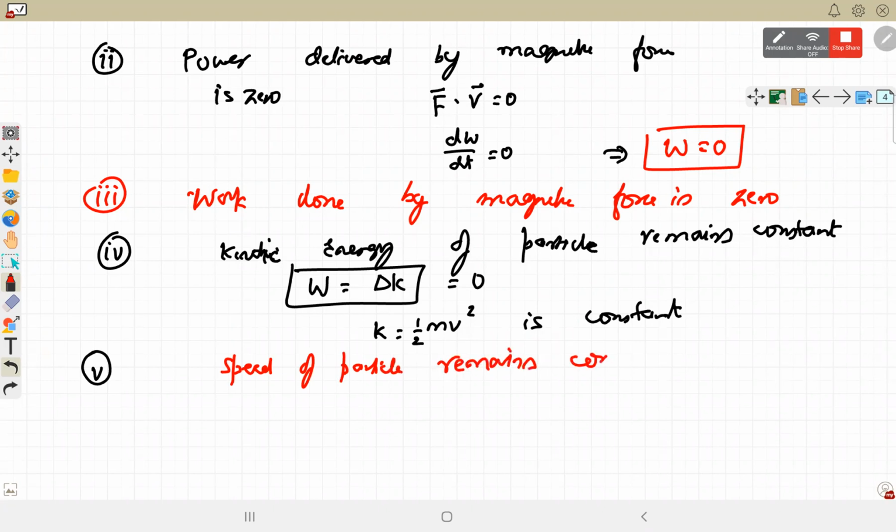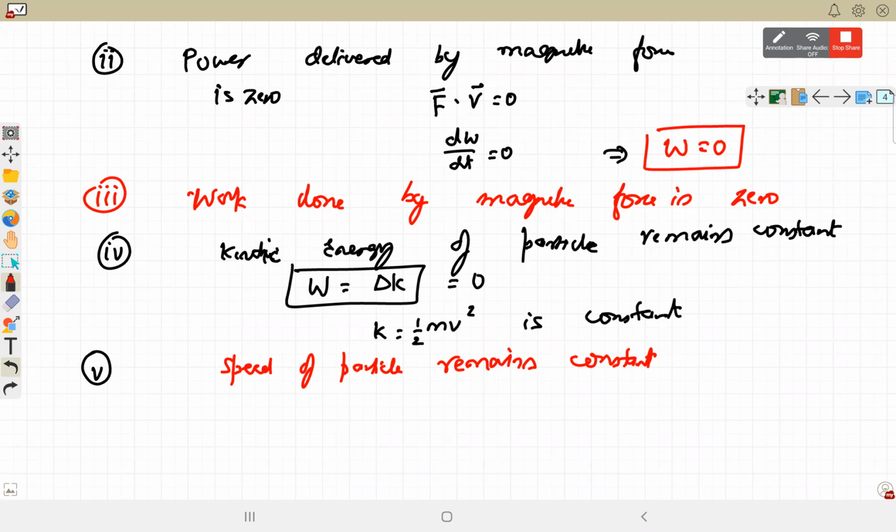Speed is constant, but still there is an acceleration, so that means velocity is not constant. Speed is constant, but velocity is not constant. Velocity is variable. Under which situation is it possible? Only one situation, which is uniform circular motion. In a uniform circular motion, the particle changes its direction, but the magnitude of velocity remains constant. Only in that condition is it possible.